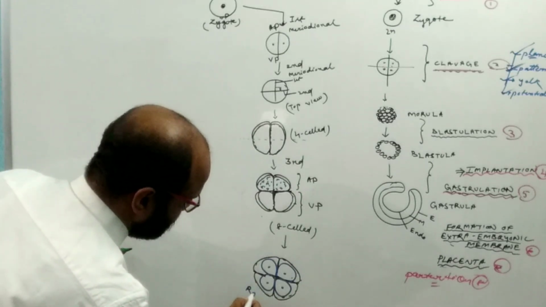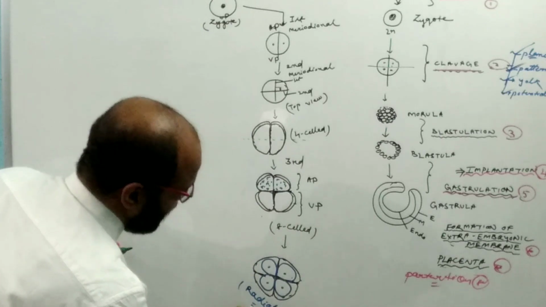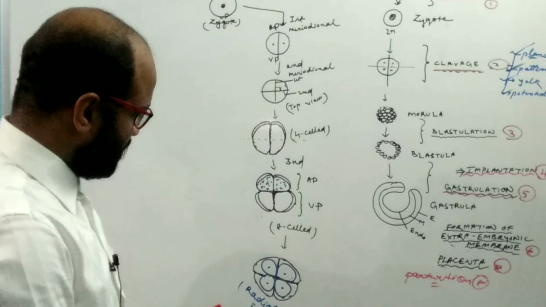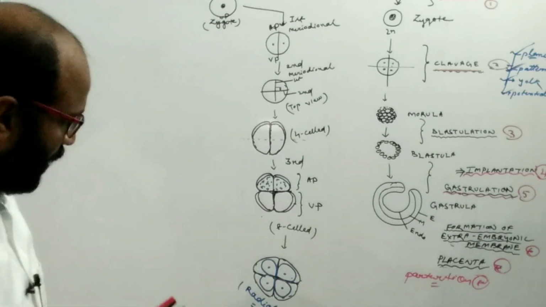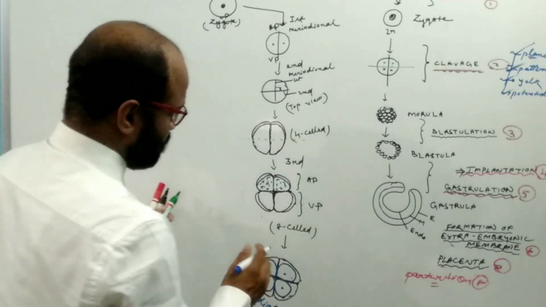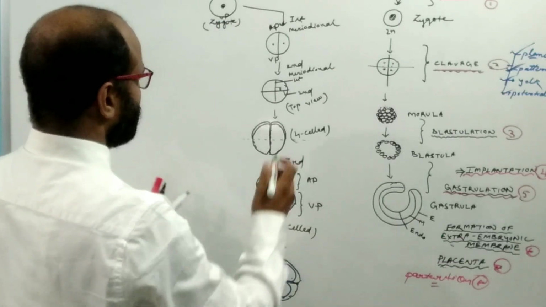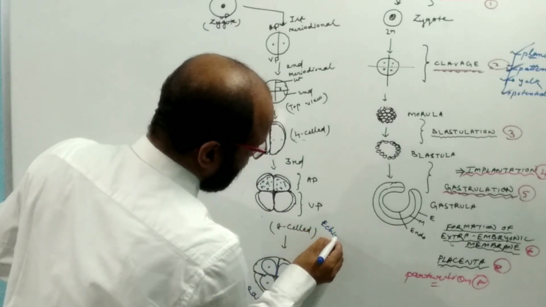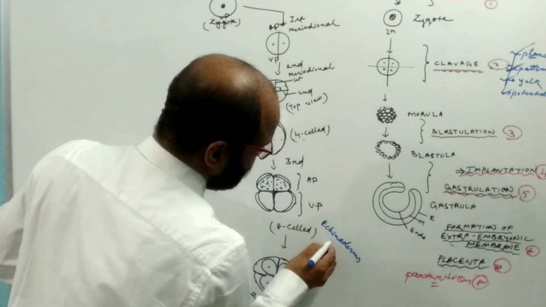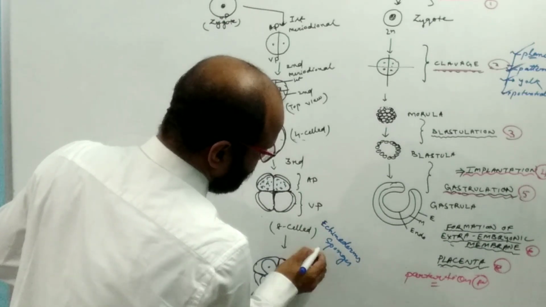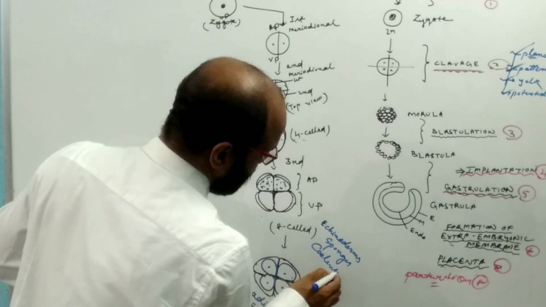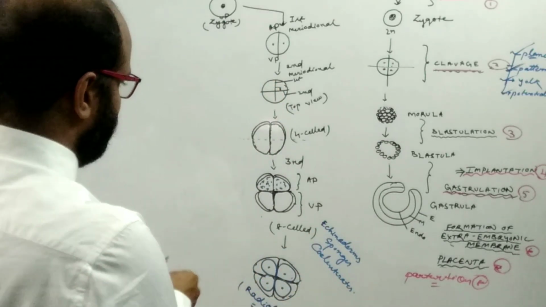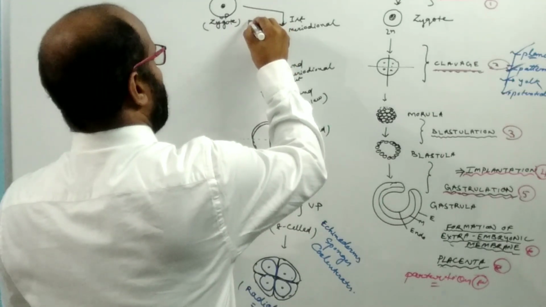This type of cleavage pattern is found in echinoderms, sponges, and coelenterates. So this is the radial type of cleavage.